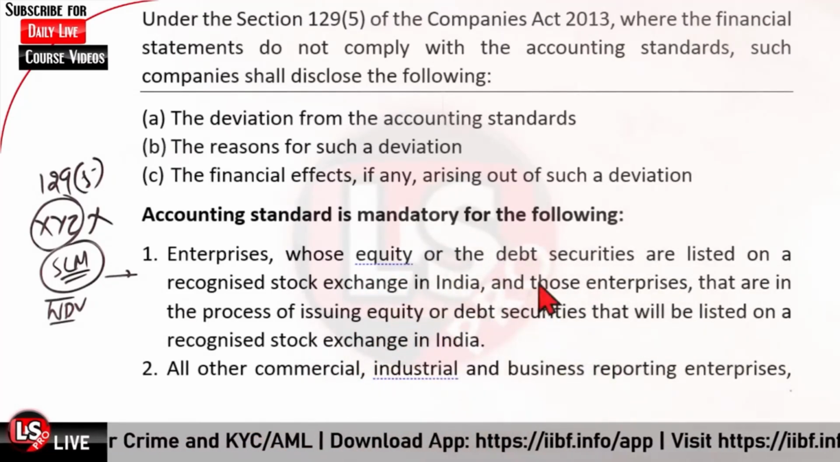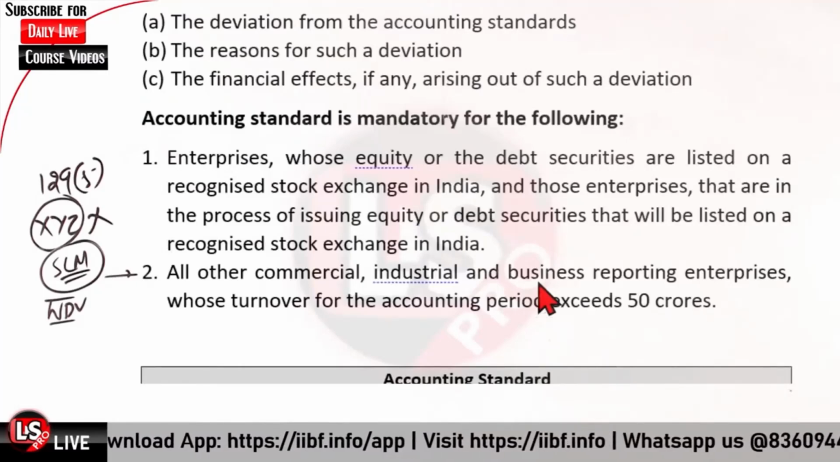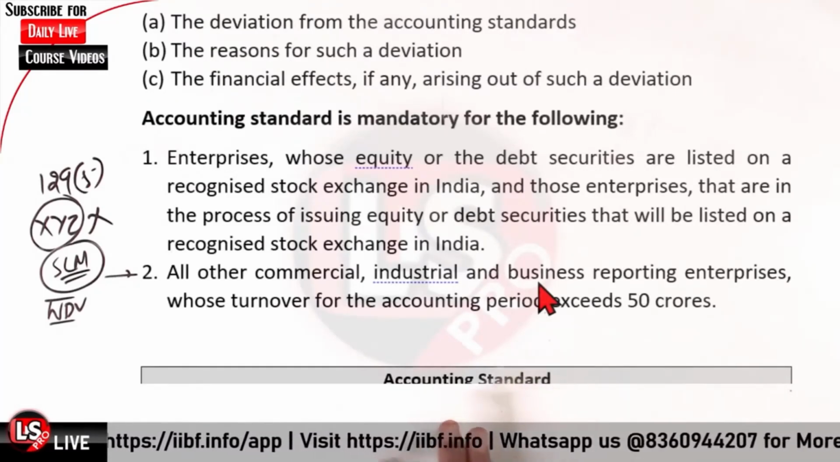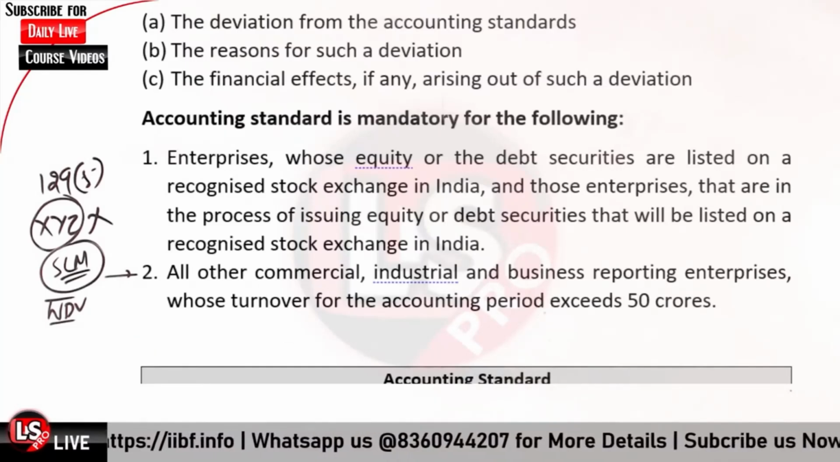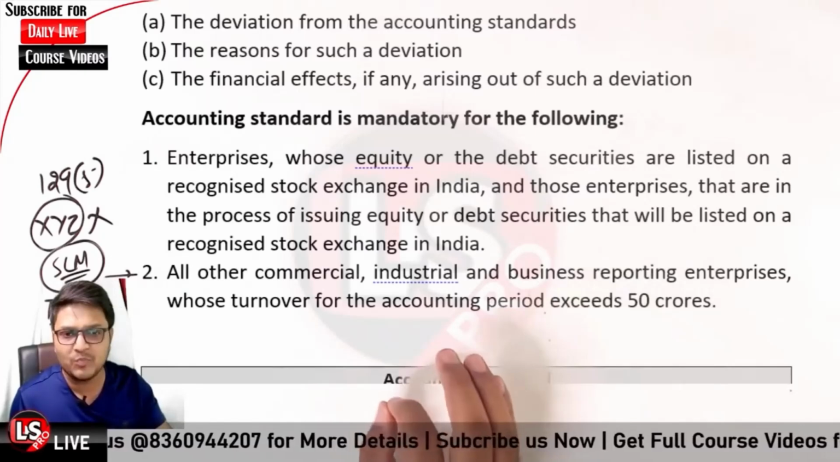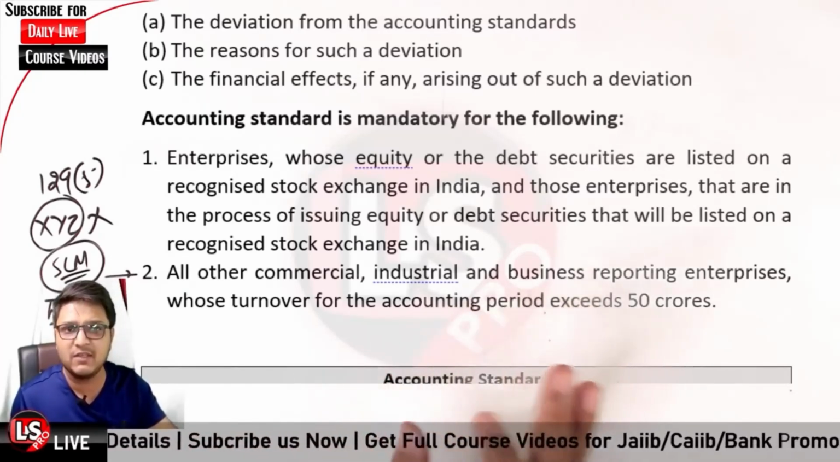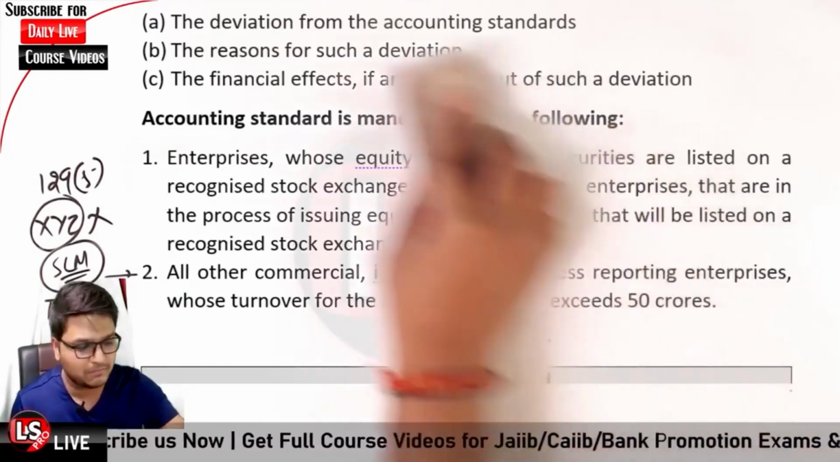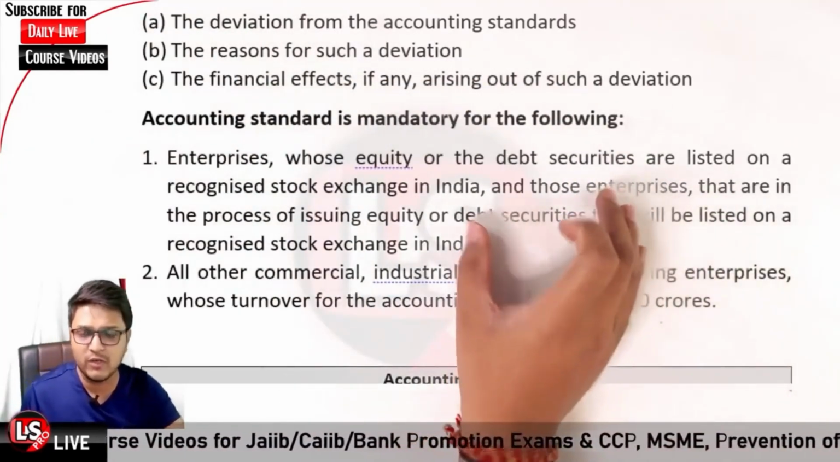And moreover, all other commercial, industrial, business reporting enterprises whose turnover for the accounting period exceeds rupees 50 crore. So wherever the turnover exceeds rupees 50 crore, in that case also it is mandatory to comply with these accounting standards. Okay, is it clear? So there are two important points over here to note down.